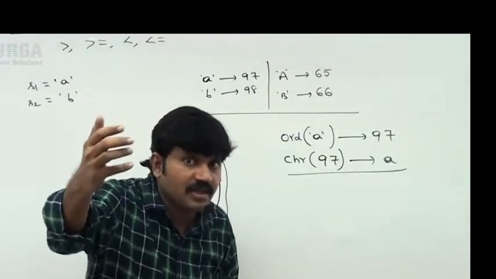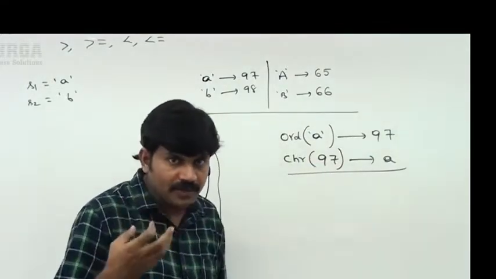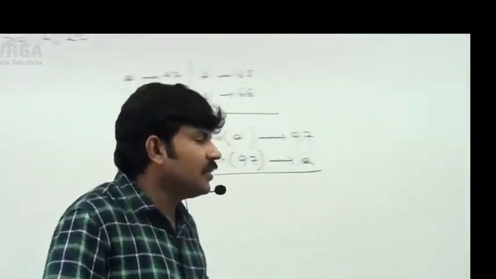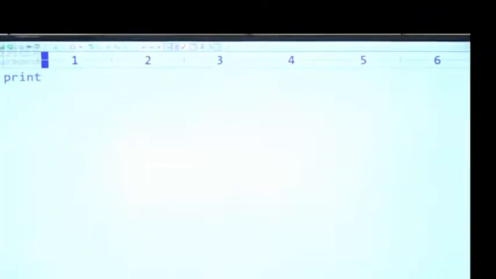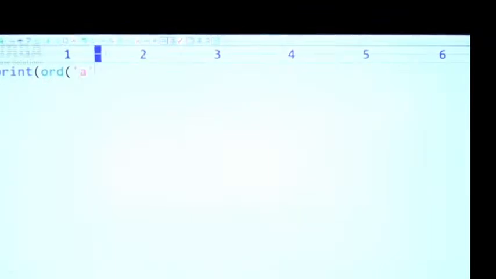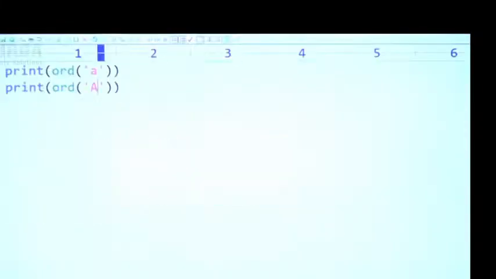You should be aware of this in the strings concept. Next, we are talking about a separate topic, but we should be aware of these things, because we have to develop multiple applications. Have a look once. Here, see this one first. Before going for comparison, here I am taking print of ord of 'a'. What is the Unicode value of 'a'? 97. And what is the Unicode value of capital A? Capital A is 65. Observe, 97 is the small a Unicode value, 65 is the capital A Unicode value, right?